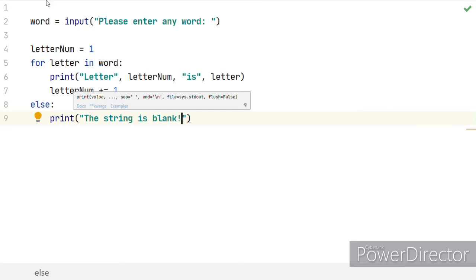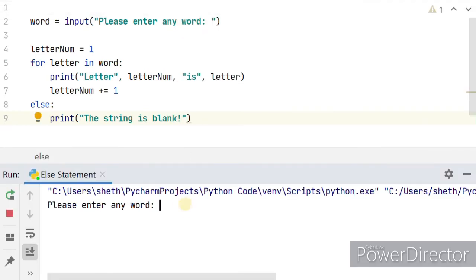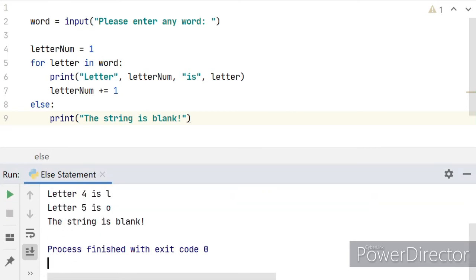And now let's run this. I will show you two scenarios. First, we will just click enter without typing anything, and see, we get the message which is correct. But here comes the twist. Here I will say hello, and still we see the message, because when using an else clause with a for loop, the else clause always executes. Even if the iterator isn't valid, the else clause still executes. So you can use it as an ending statement for any for loop.